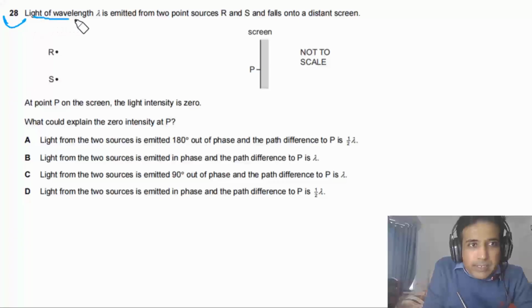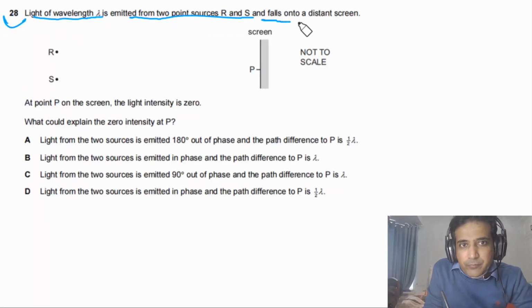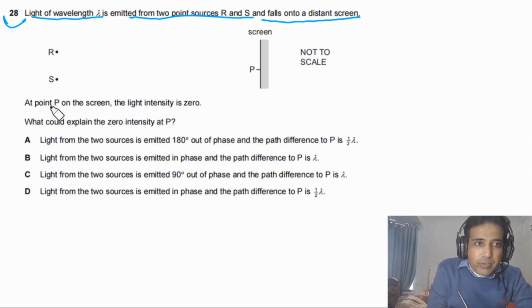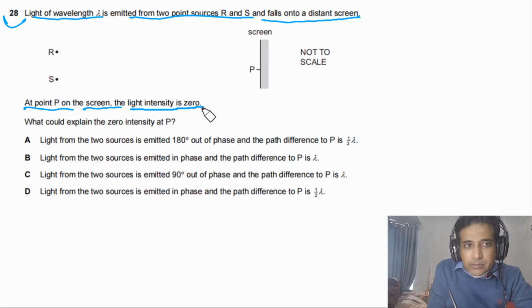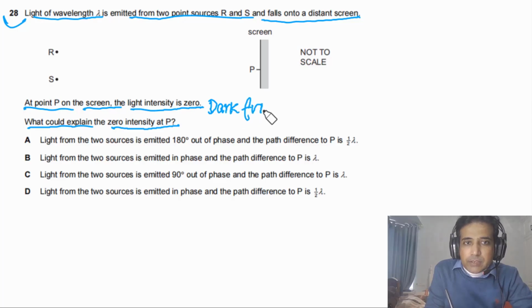Question 28 says light of wavelength lambda is emitted from 2-point sources R and S and falls onto a distant screen. At point P on the screen, the light intensity is 0. What could explain the 0 intensity at P? 0 intensity means that there is dark fringe. So one simple way to say is dark fringe.